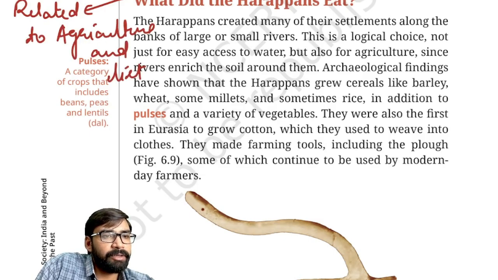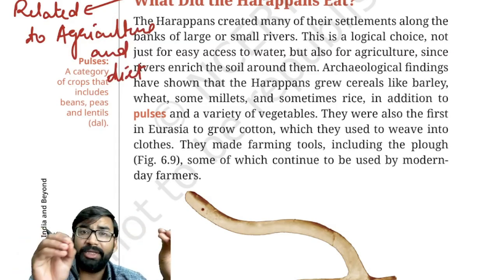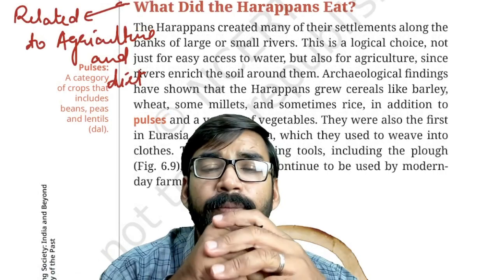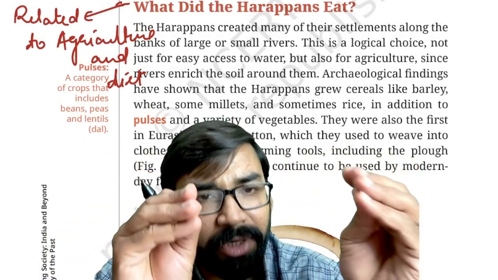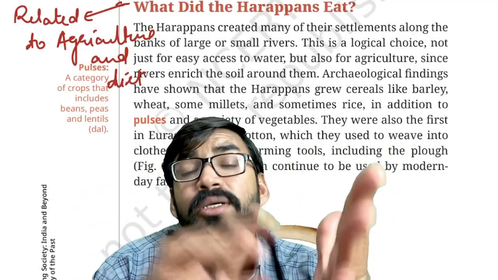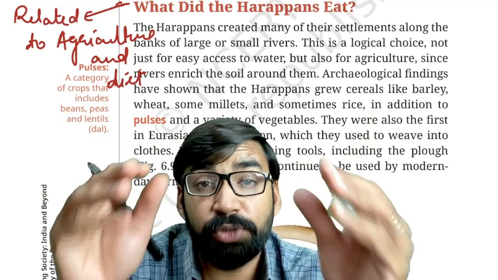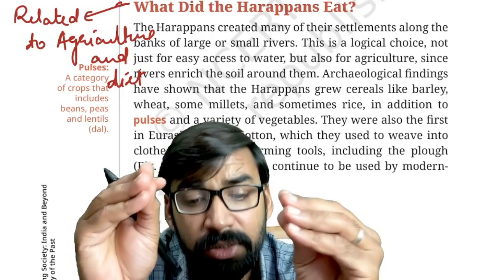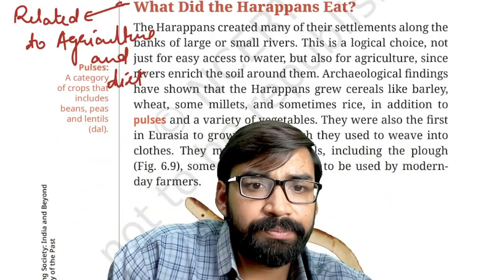Fine. Okay. First of all, we need to understand why agriculture is important. See, agriculture is the most important part of economic activity in the Harappan period. Now, why is agriculture the most important part of economic activity? Because the settlements, the sites are nearby to the rivers. Now, rivers provide what? Fertile soil. So, remember this thing.